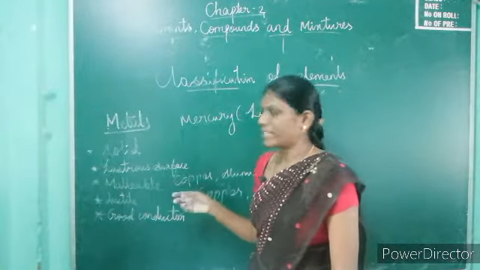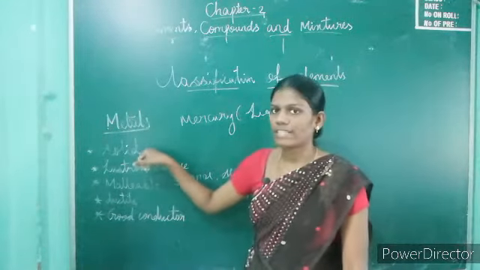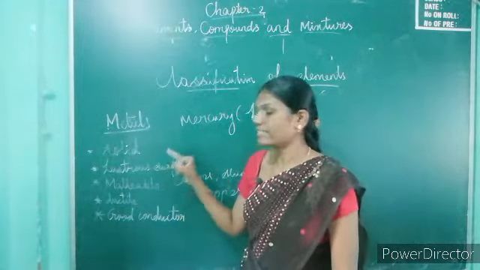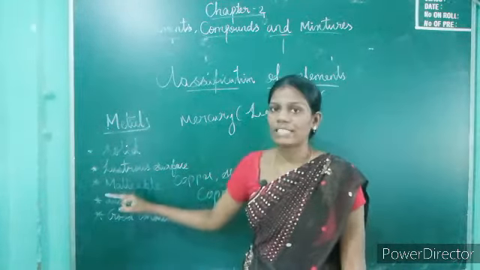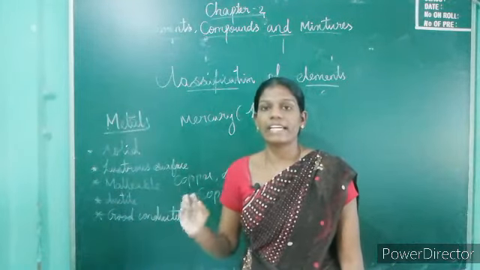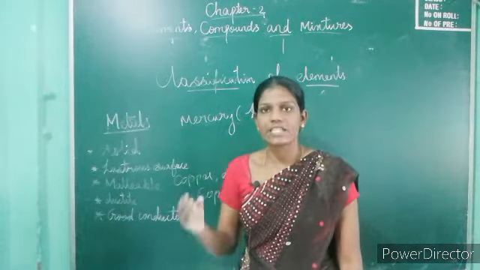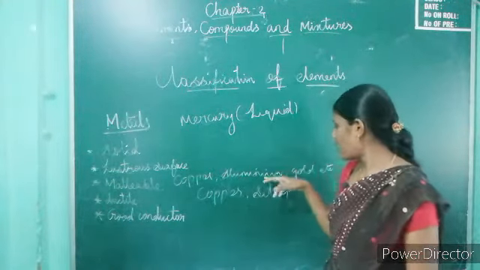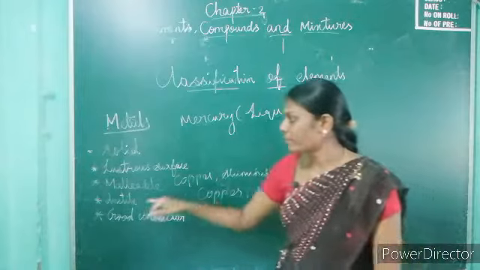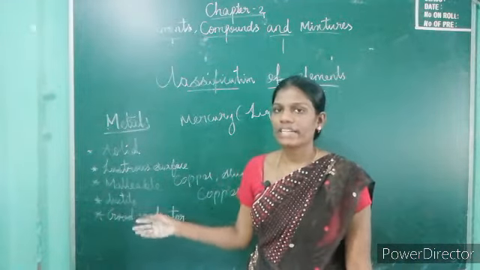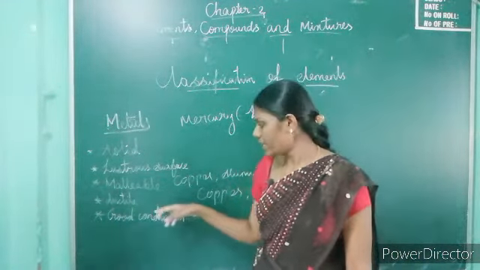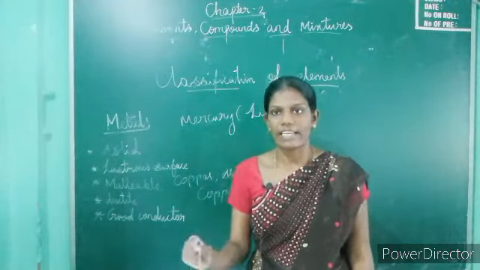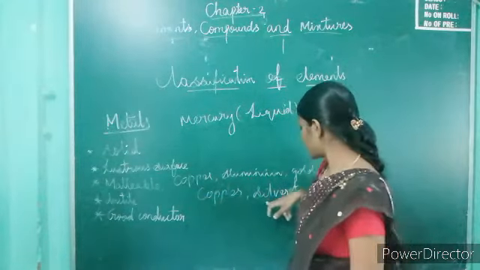What are the characters of metals? Here I have written 5 characters. First, most of the metals are solid at room temperature. Second, they have a lustrous surface. Third, malleable means we can roll thin sheets without breaking, for example copper, aluminium, gold, etc. Fourth, most metals are ductile, which means we can roll thin wire, for example copper, silver.